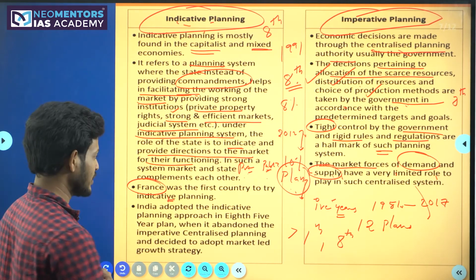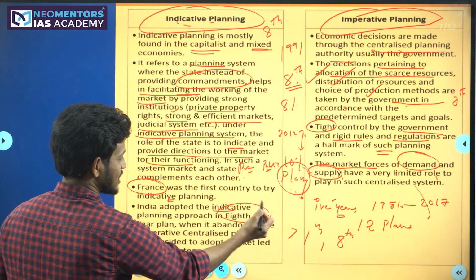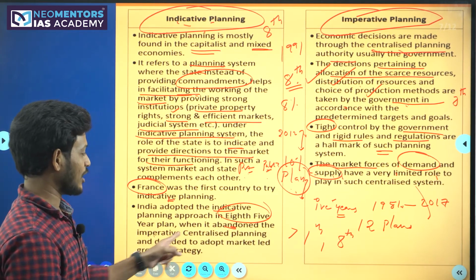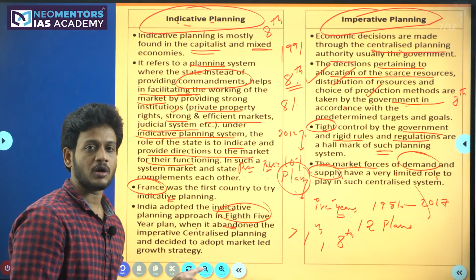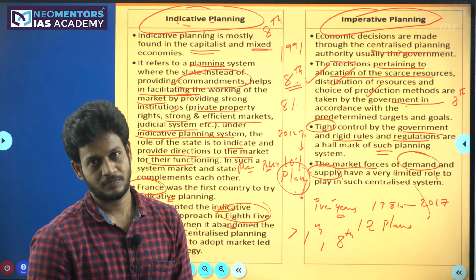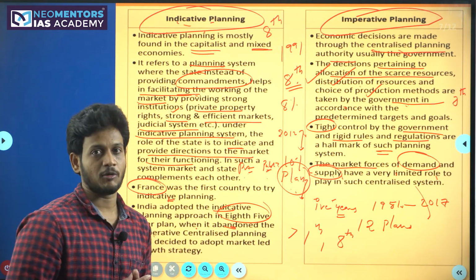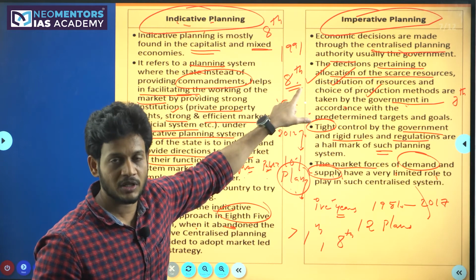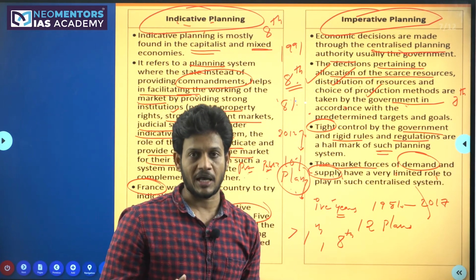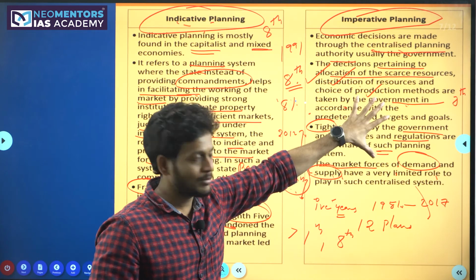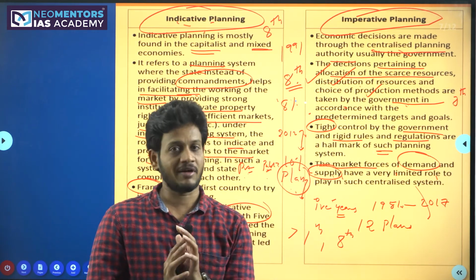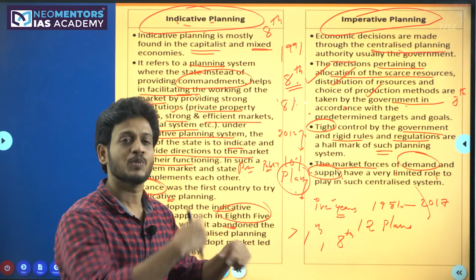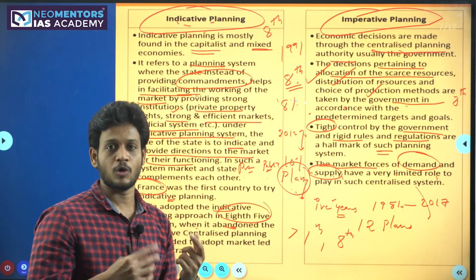India adopted indicative planning, as I told you, from the 8th five-year plan onwards, when it abandoned imperative planning because of its failure, during the LPG reforms. So this is about indicative versus imperative planning. Even though this is a difficult topic, we are going to talk about it again as part of the five-year plans, so you need not worry. From this, you have already got the awareness of what exactly imperative planning and indicative planning mean, and this will come again and again.